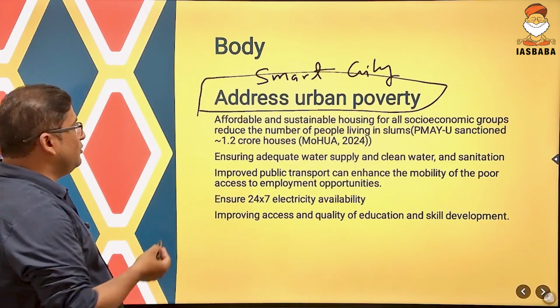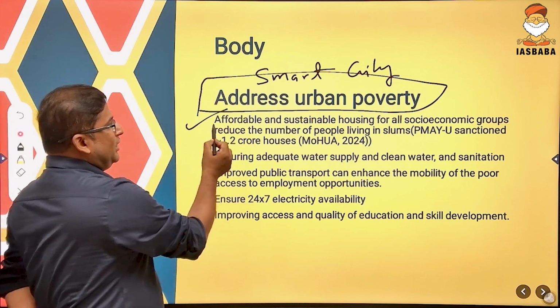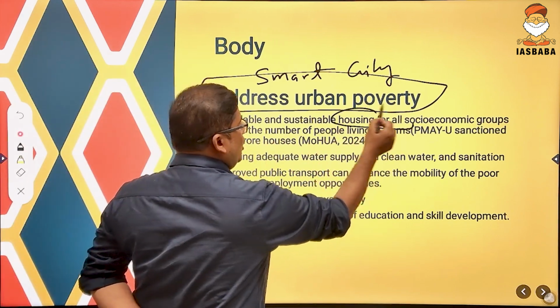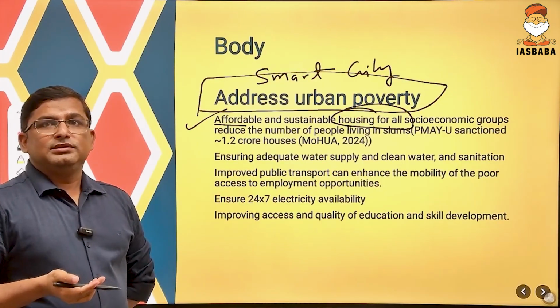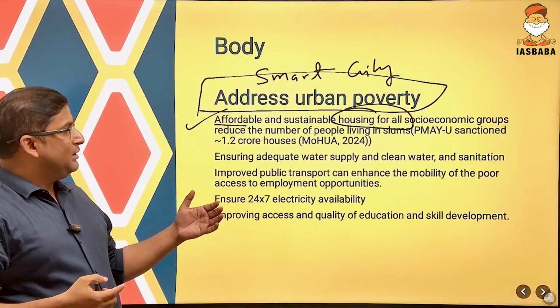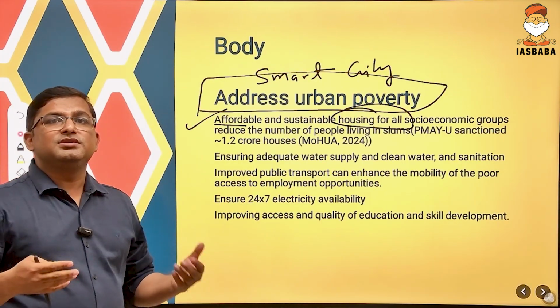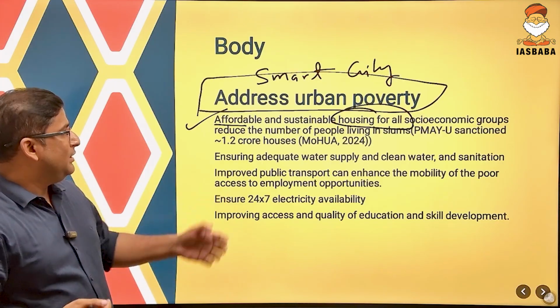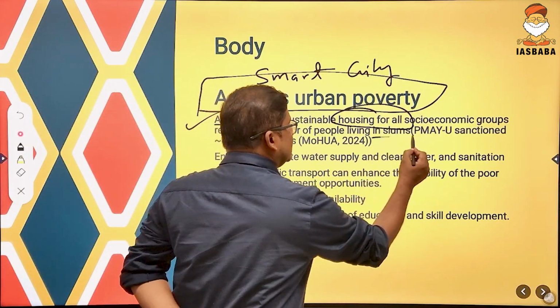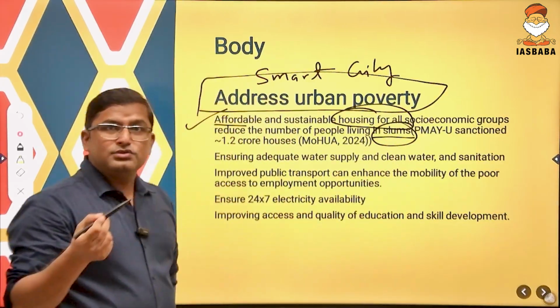One of the components of the Smart City Mission was affordable and sustainable housing for all socio-economic groups in urban areas. So what will happen? This will provide affordable and sustainable housing for the poor people in urban areas. Those people who are living in the slum areas will get houses.